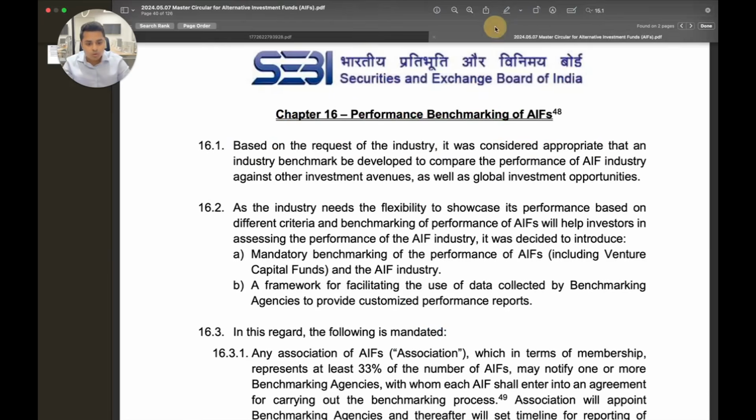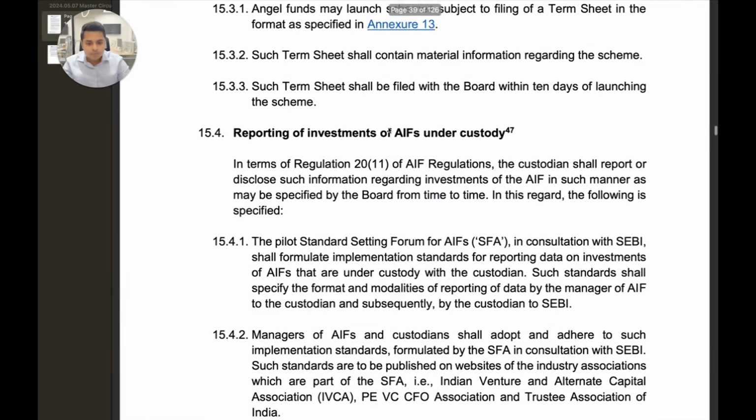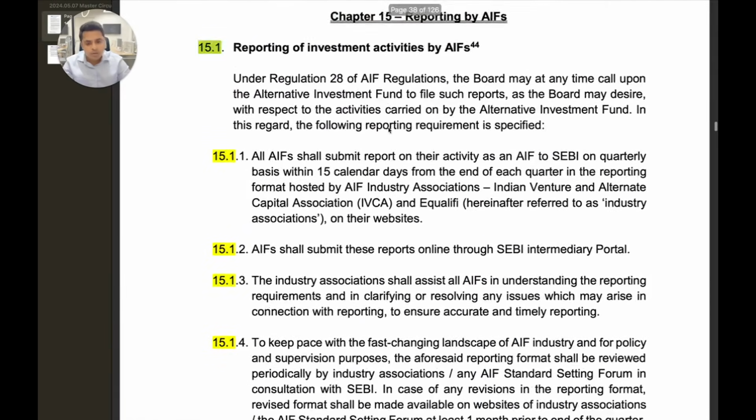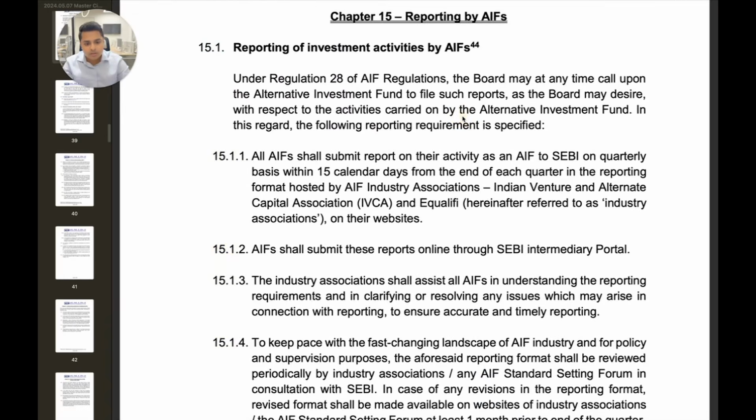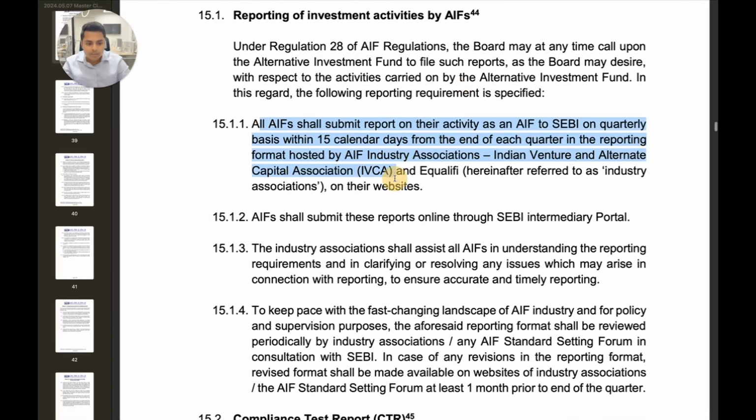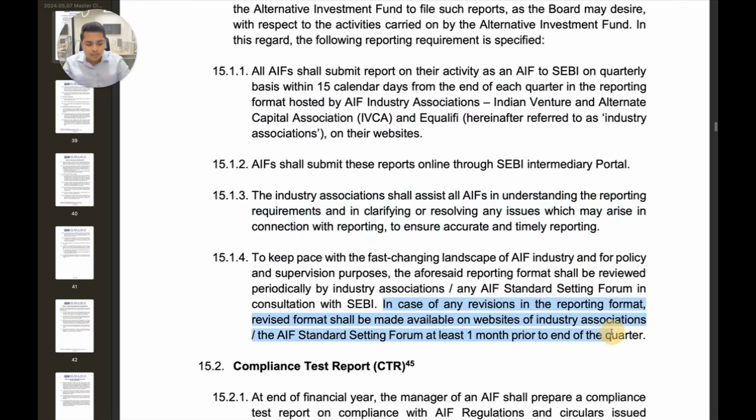So I'll just quickly go through what clause 15.1 talks about. This clause is very simple. It just talks about the quarterly activity report filing. You can see the clause here. It talks about submitting the quarterly activity report within 15 days of the end of the quarter, submitting online through the SI portal. Industry association shall assist AIFs, and again, as we saw before, in case of revisions in the reporting format, this would be put up at least 1 month prior to the end of the quarter.